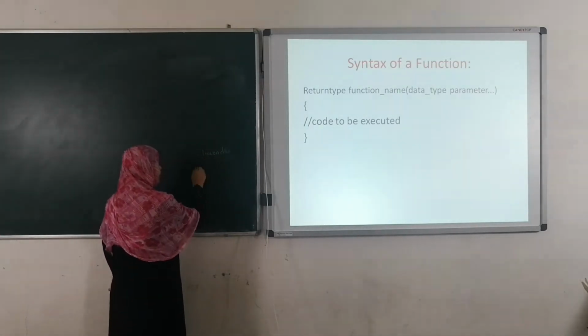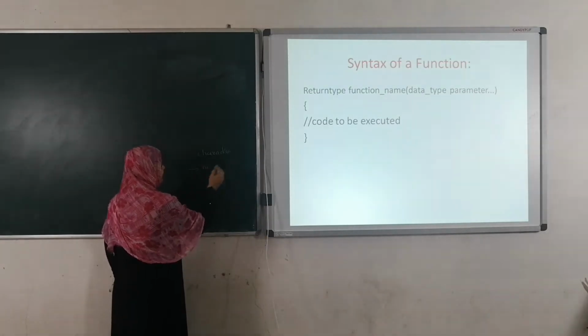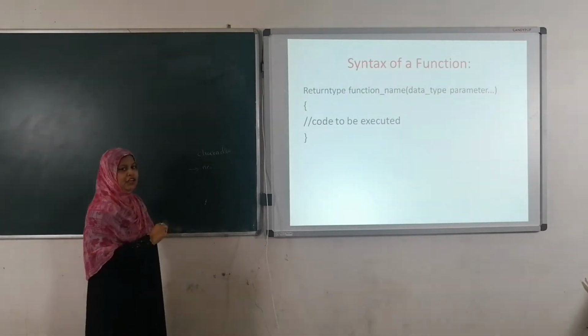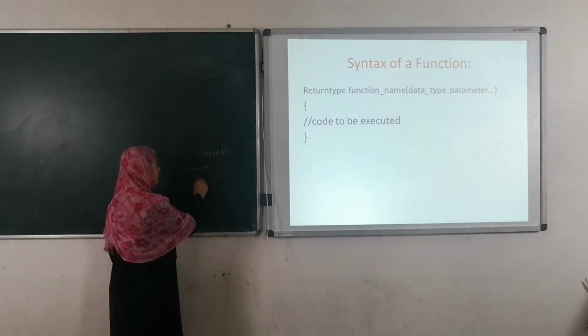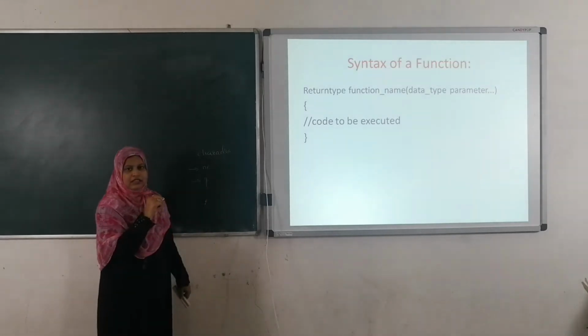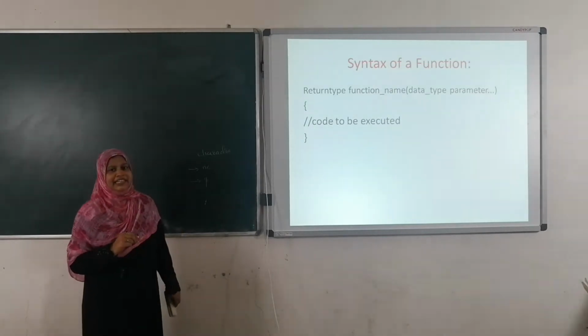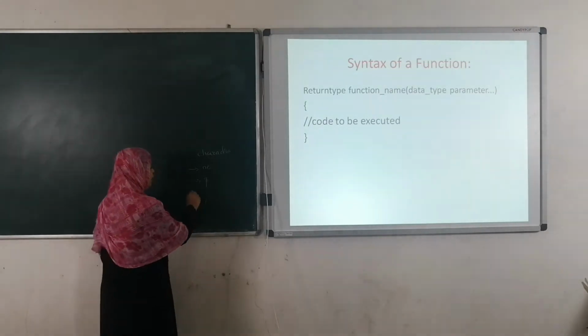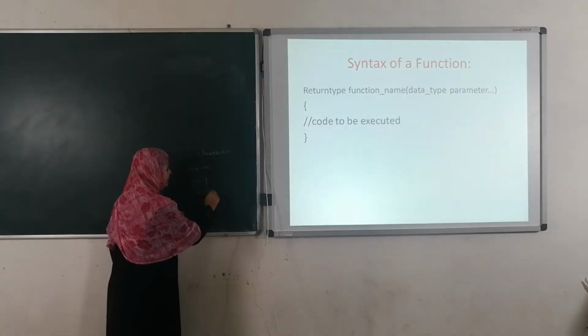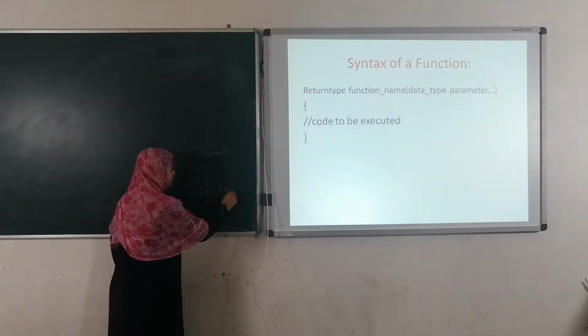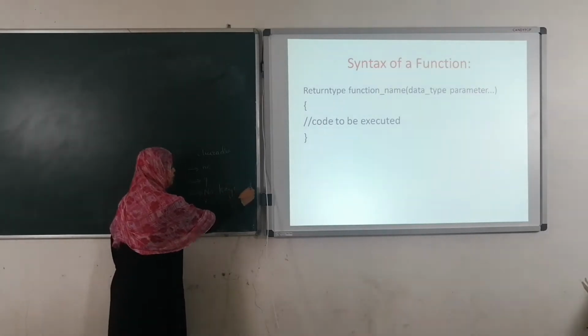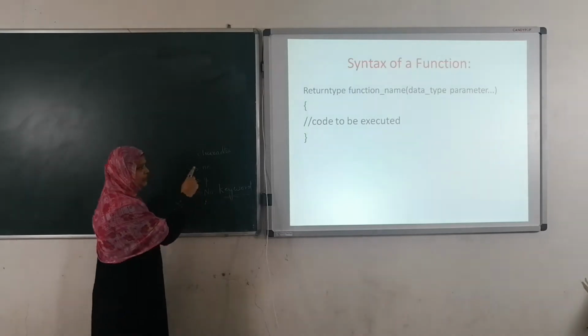There must be no space in the name of the function, and we are not going to start the name with any special character. We are also not going to use any keywords as the name of the function.